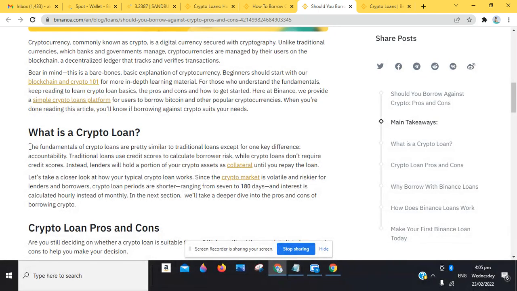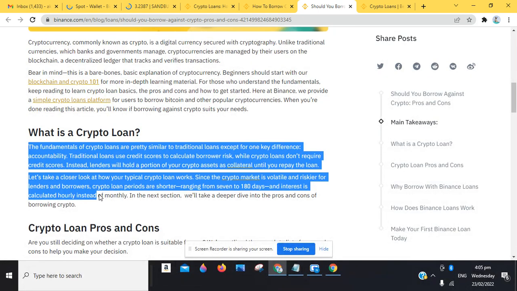Okay, for the definition here, it says the fundamentals of crypto loans are pretty similar to traditional loans, except for one key difference: accountability. So crypto loans on the Binance platform are very much accountable. So you can see it's automated. There's no one that's going to tell you that you didn't pay today or you didn't pay tomorrow because it's being automated. So you see all your transactions, and if you make any payment, it's usually reflected immediately.